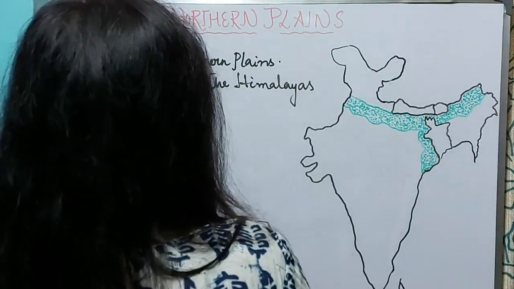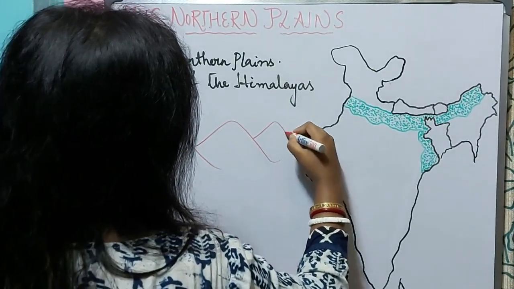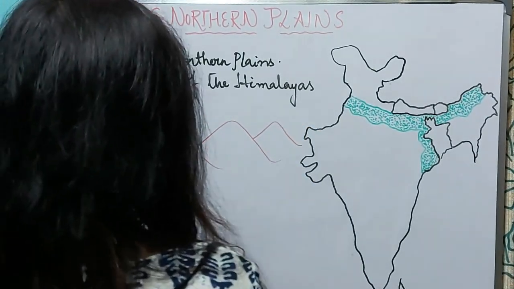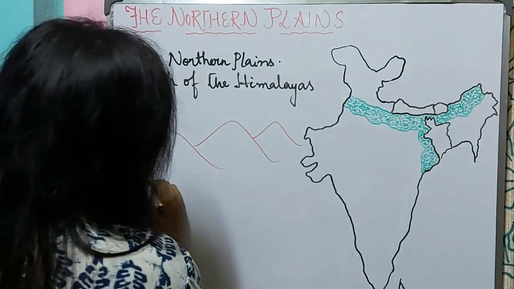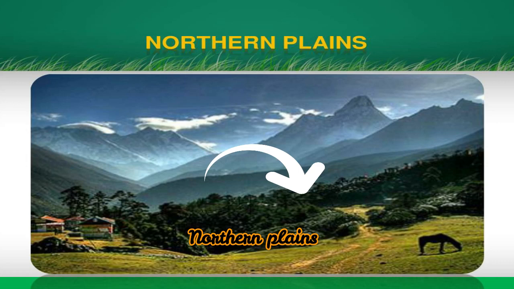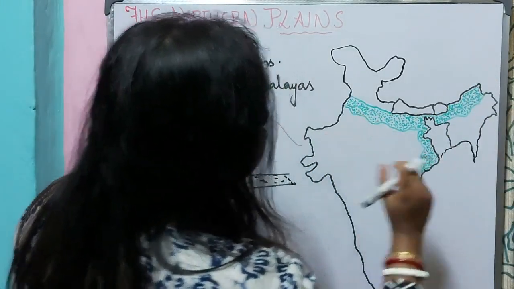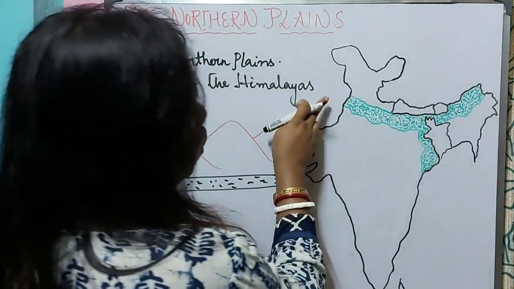So these are the Himalayas, and in the south of the Himalayas lies the northern plains. You can see this whole area is the northern plains. Now, from where to where do the northern plains extend?